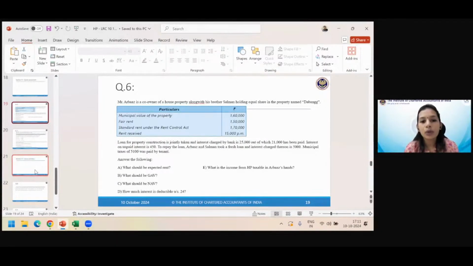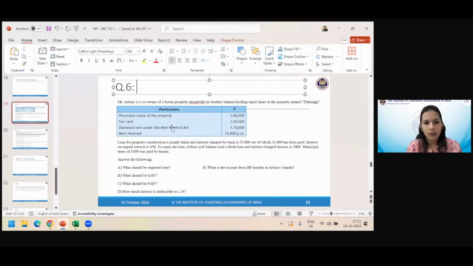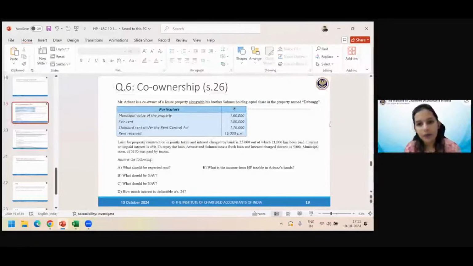Mr. Arbaz is a co-owner of a house property. So what is new about this sum? We are dealing with co-ownership. That is, we are dealing with section 26. Okay. I'm trying to give hints that what new will you find in this sum, so that when you revise, you get a flavor of each type. Mr. Arbaz is a co-owner of a house property along with his brother Salman, holding equal share in the property named above. So municipal value of the property, fair rent, standard rent, fair rent received, all the details are given to you.